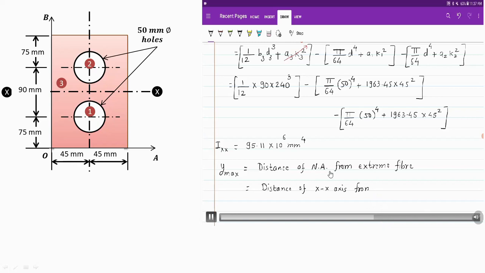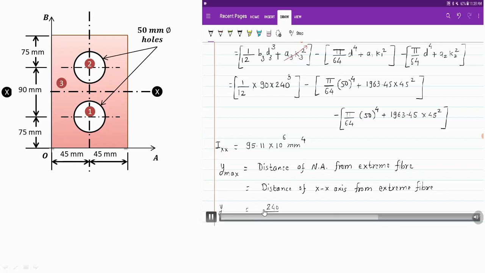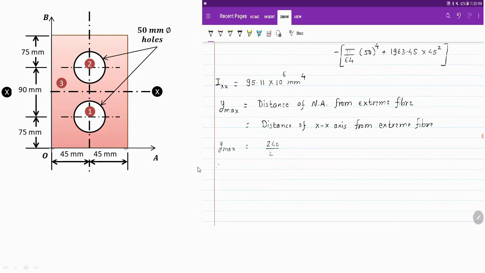Now distance of neutral axis from extreme fiber. So either you can say that this is the extreme fiber or this top fiber is the extreme fiber. From x-x axis, the distance is this particular distance, that is overall depth divided by 2. That is overall depth is 240, 90 plus 75 plus 75 is 240.